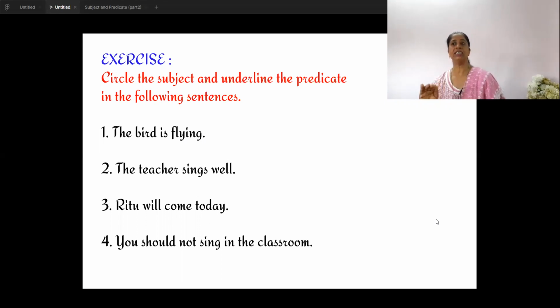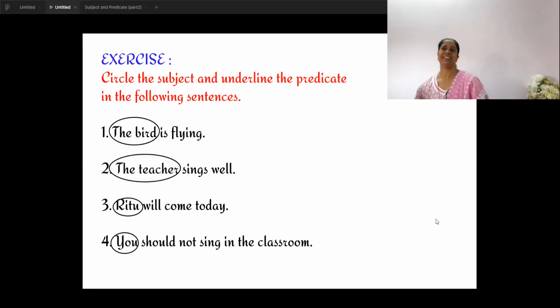The teacher sings well. About whom are we talking in this sentence? That becomes the subject. Circle it. Ritu will come today. What are we talking about? About whom are we talking? Circle it. That is the subject. And the last one, do it by yourself. Ask the question to yourself. Whom are we talking about?